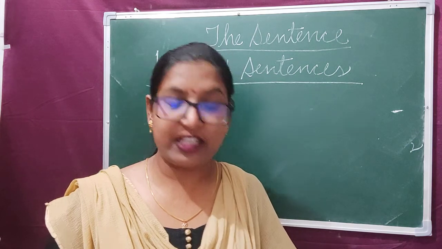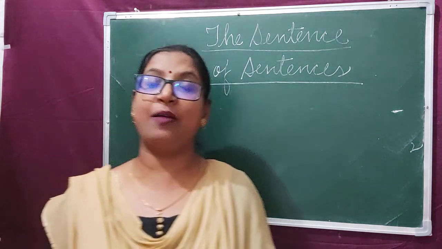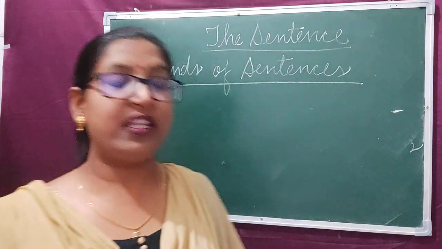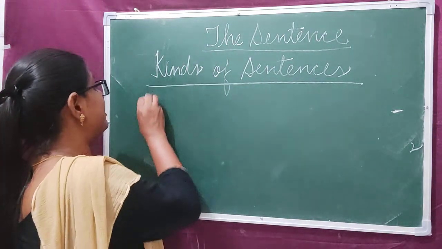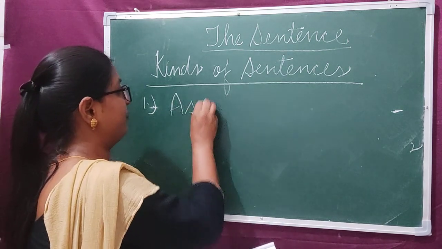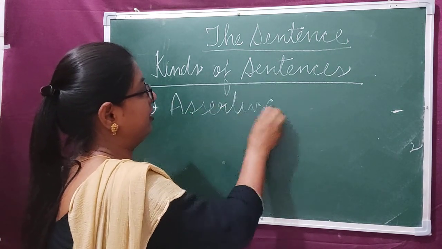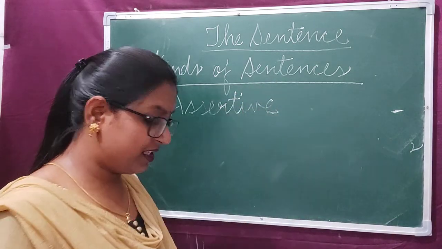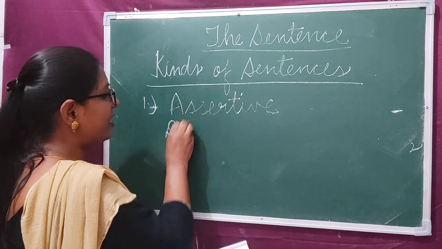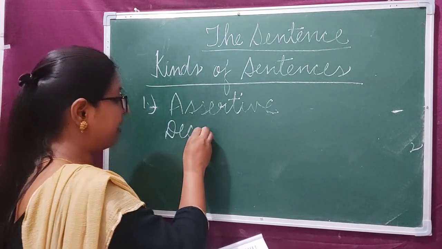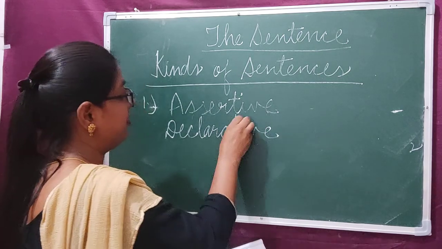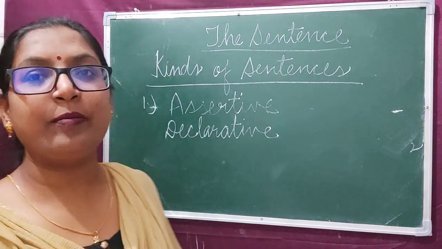We have learned that a group of words that makes complete sense is called a sentence. And there are 4 kinds of sentences. First one is assertive sentence, which is also called declarative sentence. Clear?